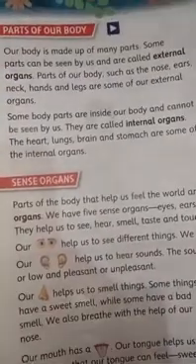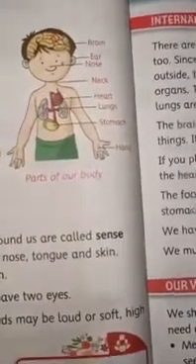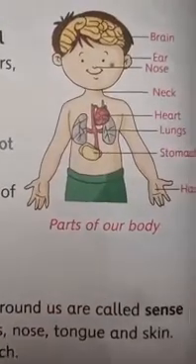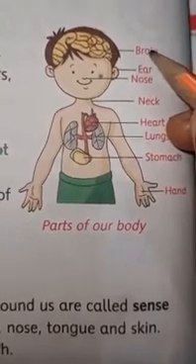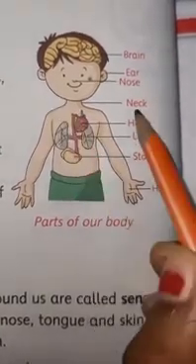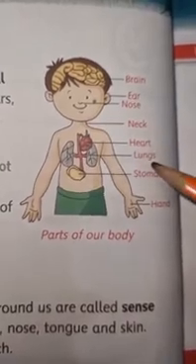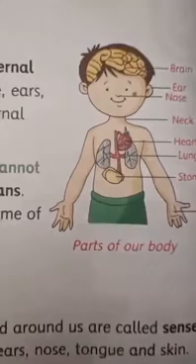Now our first topic in this chapter is parts of our body. As we already saw, now let us look here at the parts of our body. This is brain, ear, nose, neck, heart, lungs, stomach and hand.